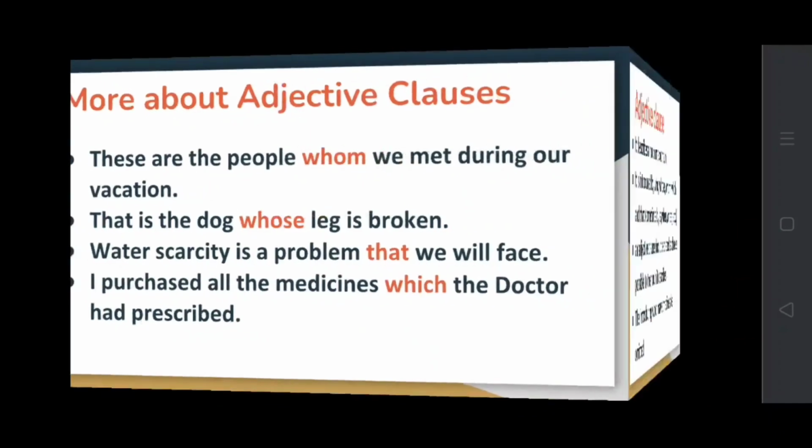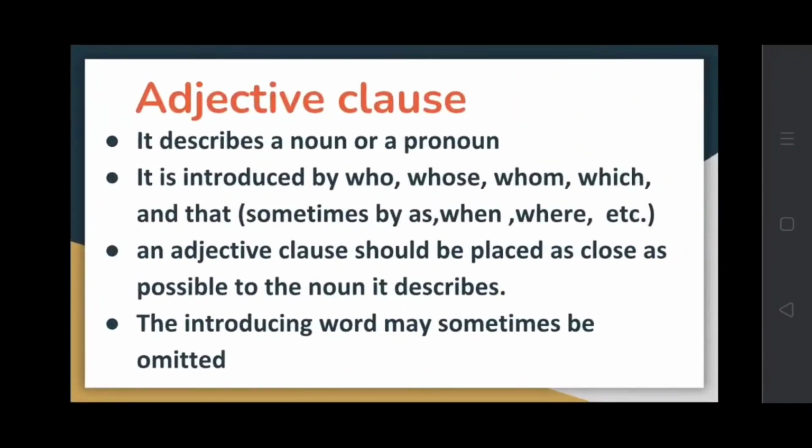Now let's summarize. So an adjective clause describes a noun or a pronoun. It is introduced by who, whose, whom, which and that, sometimes by as, when, where, etc. Then an adjective clause should be placed as close as possible to the noun it describes. The introducing word may sometimes be omitted.